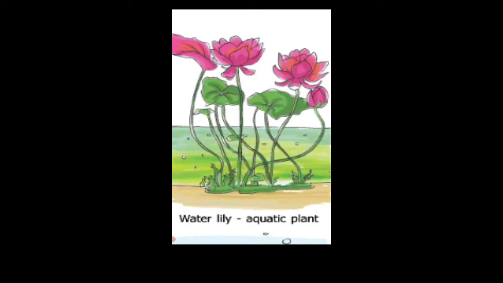Their leaves are broad with waxy coating and it prevents them from rotting. Leaves have stomata on the upper surface so that they can breathe easily, and their roots are fixed to the bed of the pond.